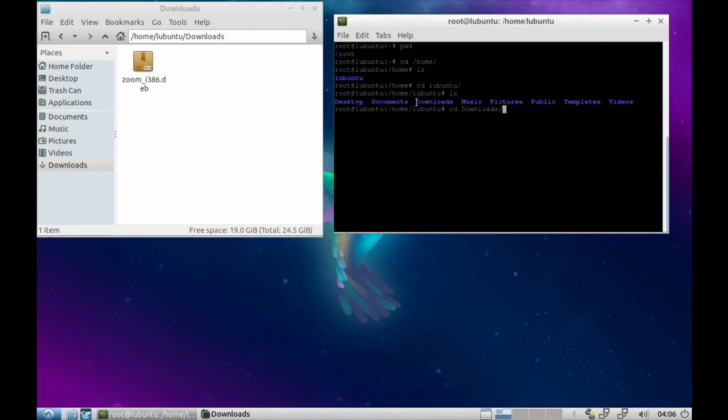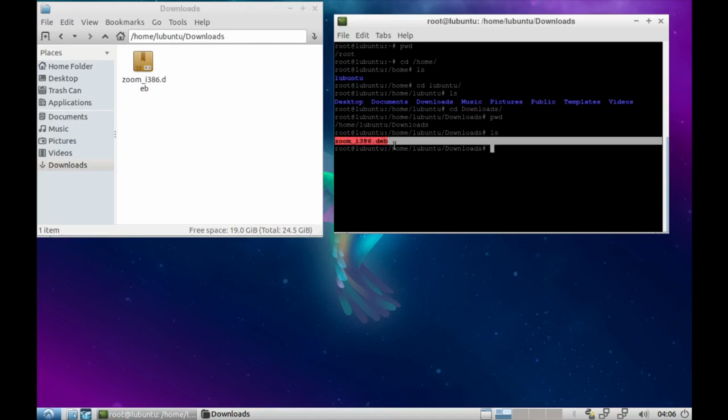It must be the same: here is a capital letter D, so here it must be a capital letter D as well. So press enter. Okay, now we are in the Downloads directory. We can check that with pwd, enter. As you can see, we are at home, Lubuntu, Downloads. And when we list with ls, we have the file that we need.